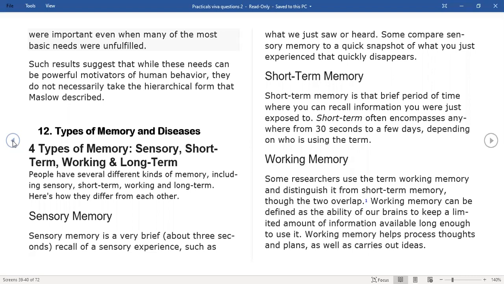Okay, some researchers use the term working memory and distinguish it from short-term memory, though the two overlap. Working memory can be defined as the ability of our brains to keep a limited amount of information available long enough to use it.